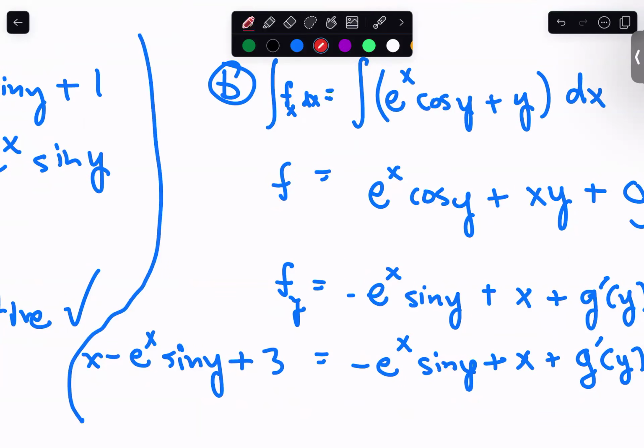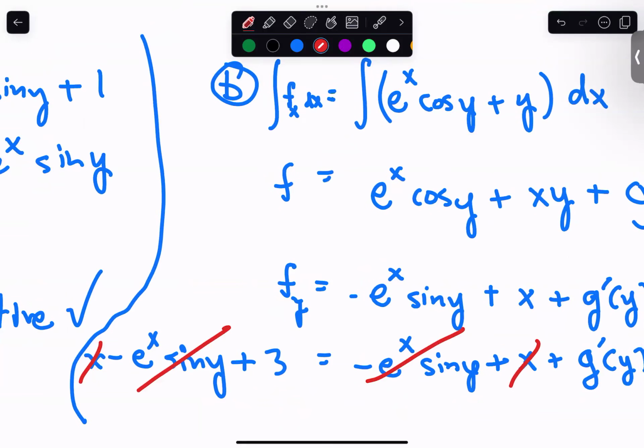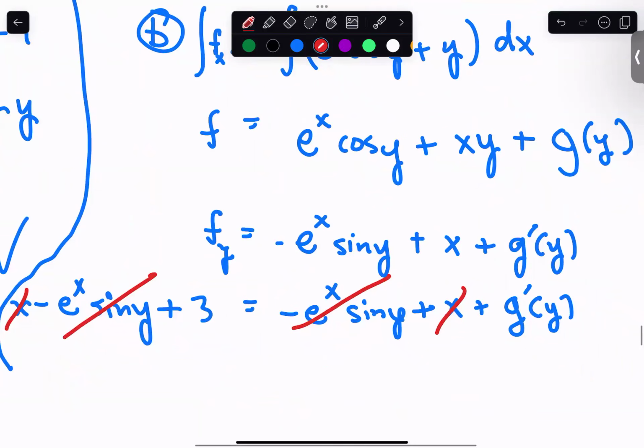So now we can see that quite a lot of this is lining up. This is going well. We have an x here, we have an x here. Good. We have a negative e to the x sine y, we have a negative e to the x sine y. The only piece that doesn't have a friend, I suppose, is the 3, right? And so this is what g prime of y is going to be equal to.